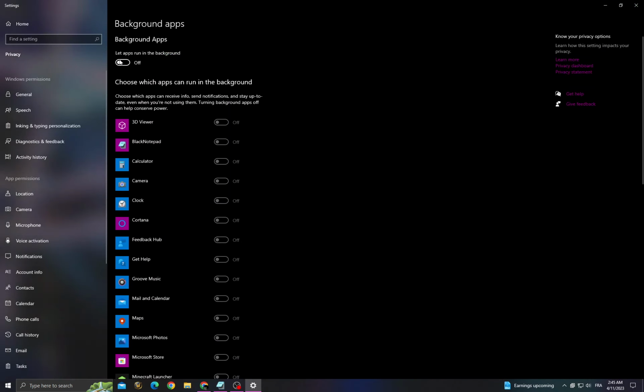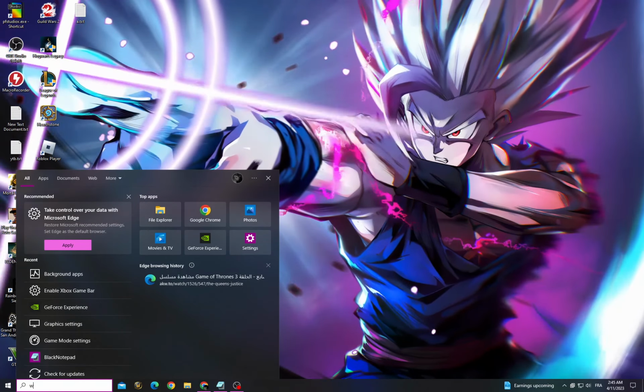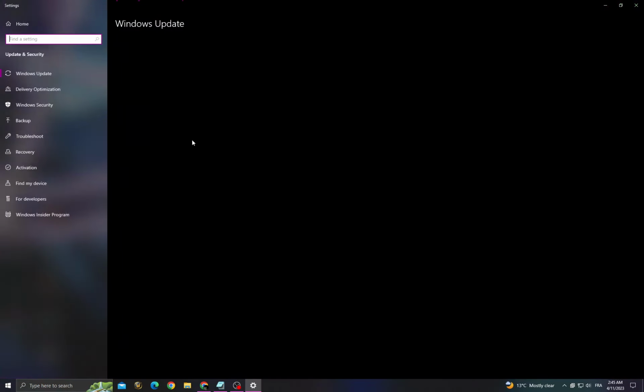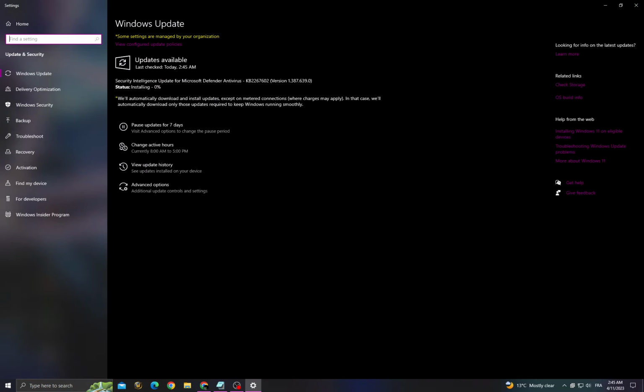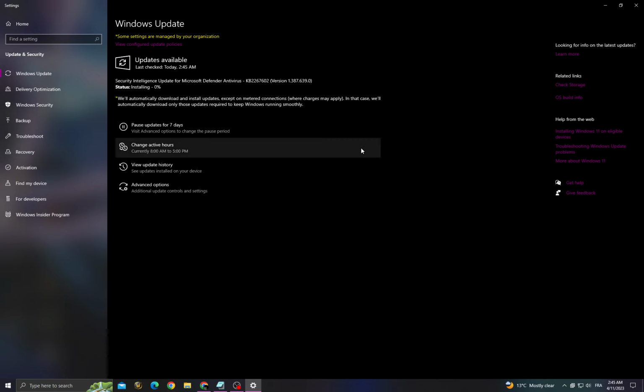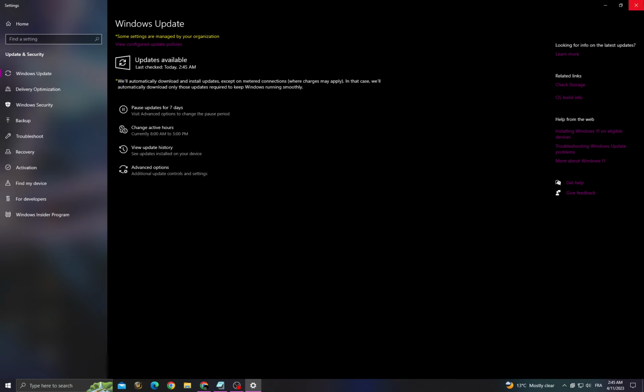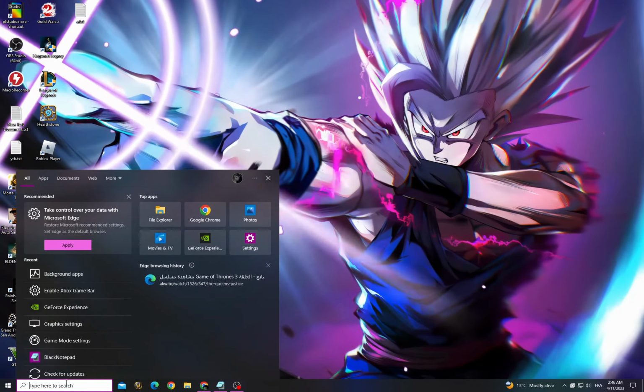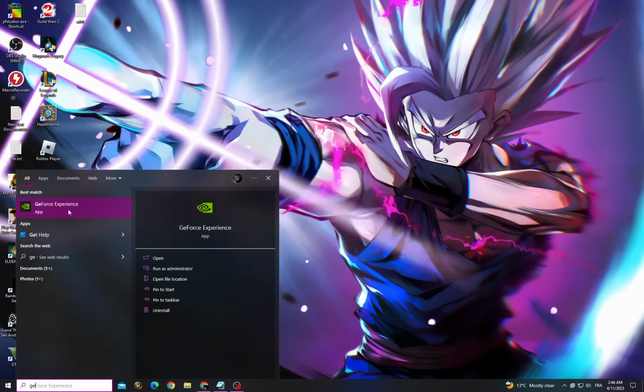turn off first option here and then go back, go to Windows update settings. Now make sure to install all the updates that you can find, and that's it. Just click check for updates and install all the updates, and then go back and go to GeForce Experience.